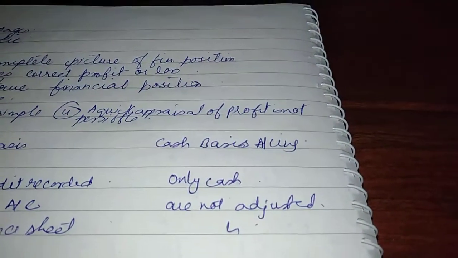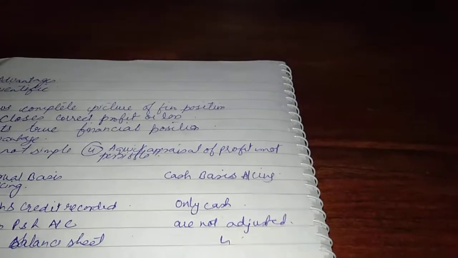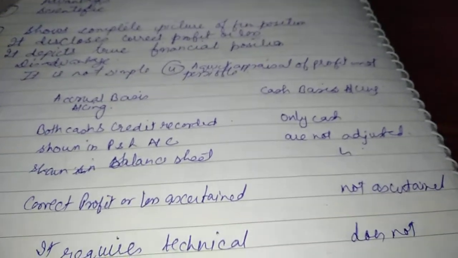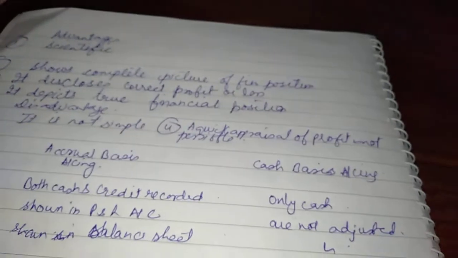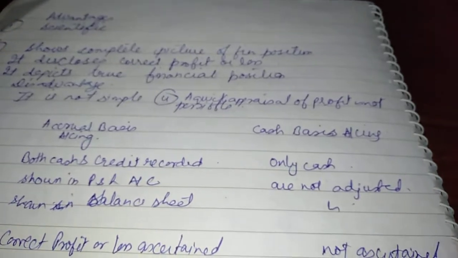So it takes time to appraise your profit or loss. Quick appraisal is not possible. So the meaning of both cash basis and accrual basis is clear. Cash means only cash transactions are recorded when cash is paid or received. Accrual means outstanding as well as prepaid items are also adjusted to know the exact profit or loss.